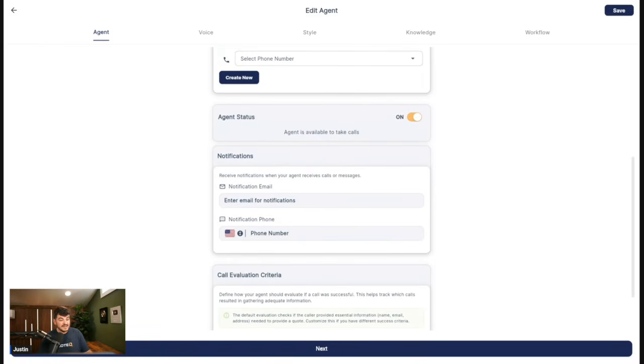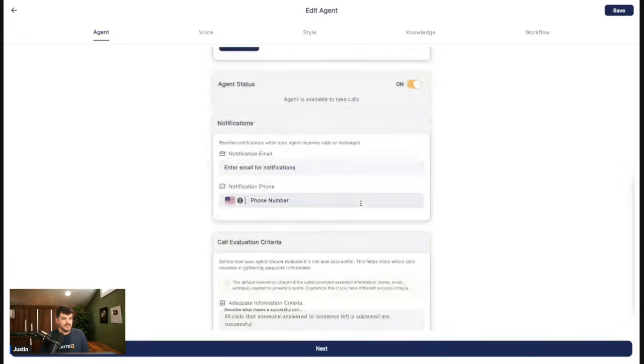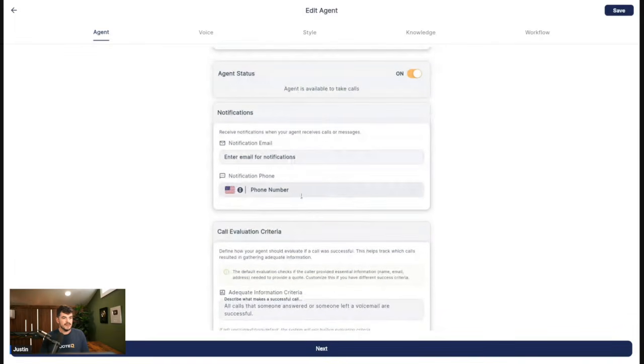So the beautiful thing is, previously you would send an email, you'd send a text. Both of those things work great. But now our AI agent can actually call these people, get their information, see when they like to get on the schedule, what services they like, that whole deal. And if they don't answer, it leaves them a voicemail, which I'm going to play for you guys in just a second. So you set up a notification email and notification phone number.